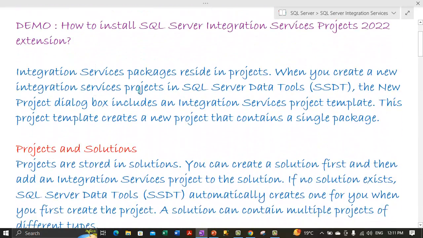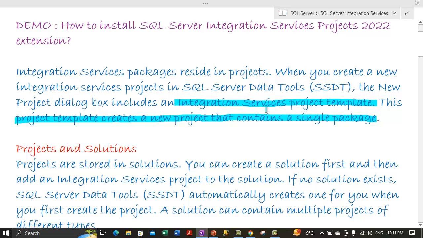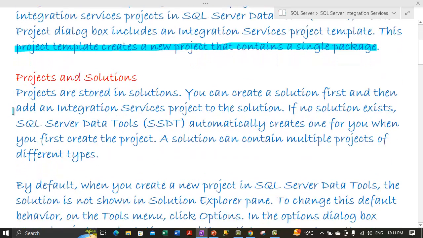Please go through this. Basically we are saying that packages reside inside projects, and when we create a new Integration Services project in SQL Server Data Tools, the New Project dialog box includes an Integration Services project template, and this template creates a new project that contains a single package. This is quite basic stuff.